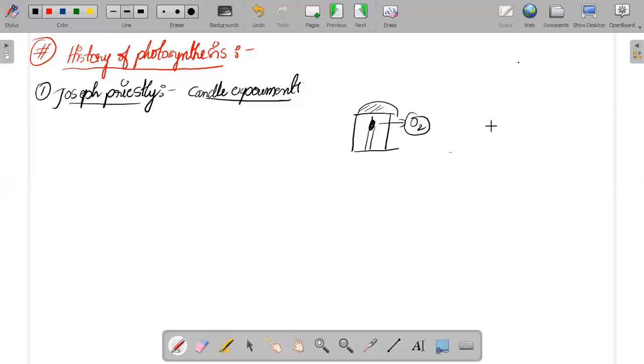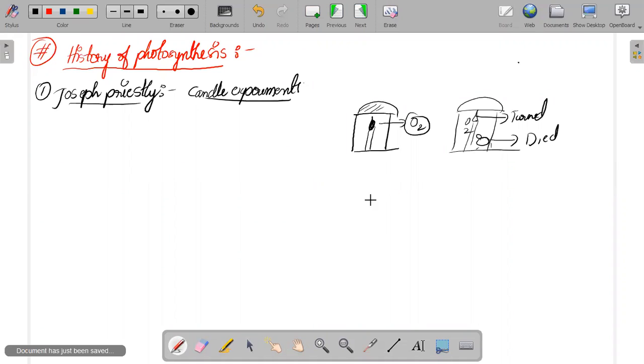And in the next experiment, he took the candle and he also kept one mouse, and he closed the entire thing. And what will happen? The candle is turned off, and the mouse also died because of suffocation. Why did it die actually? Very simple reason: the oxygen present inside was totally used up. So the candle was turned off, and because of the suffocation, the mouse also died.